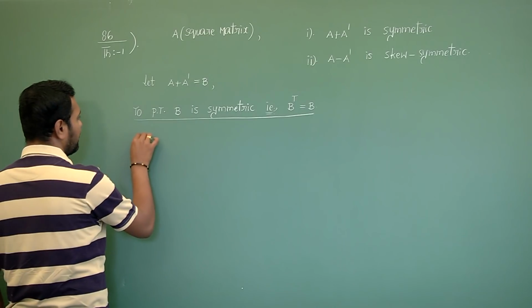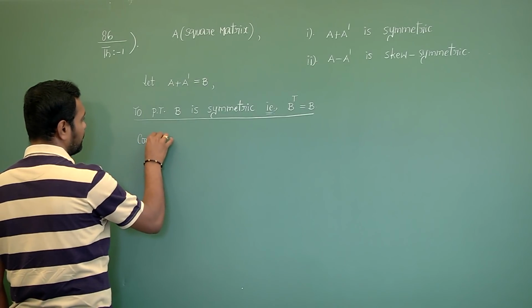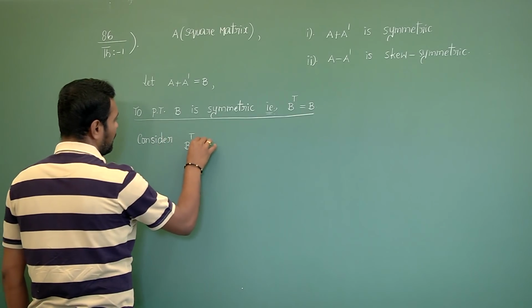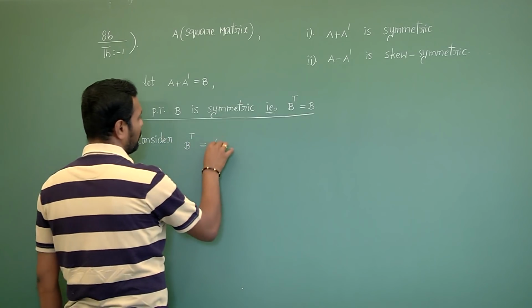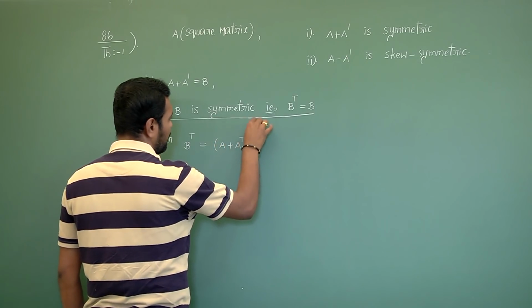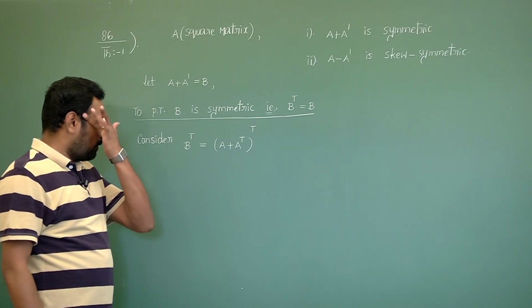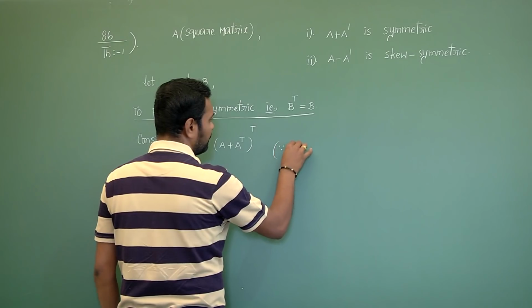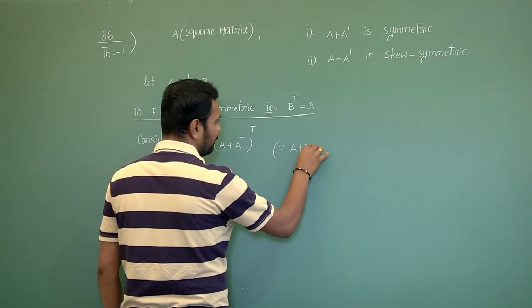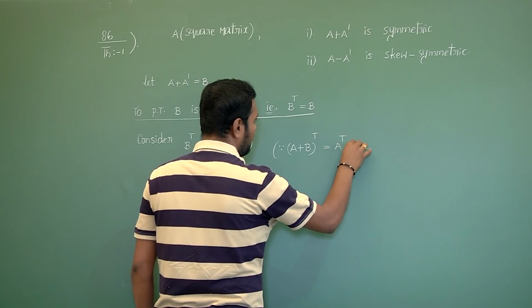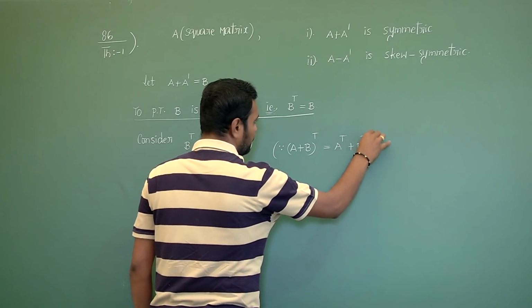Now, for that, consider B transpose equals to A plus A transpose whole transpose. What is the property of A plus B whole dash? It is A dash plus B dash.